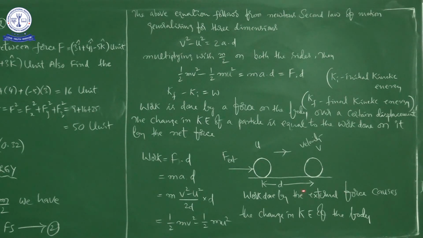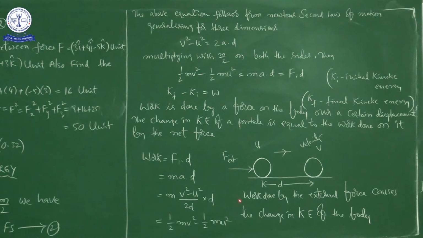Here you can write the net force also, because already we know from the chapter of laws of motion, whenever an external force is acting on a body, the frictional force also starts to act, right, and the gravitational force and the normal force will cancel each other, right. So that's why we have to write it is a resultant force. For seeing it is external force, but finally the resultant of all the forces acting on a body is the main point which causes the change in kinetic energy of the body.